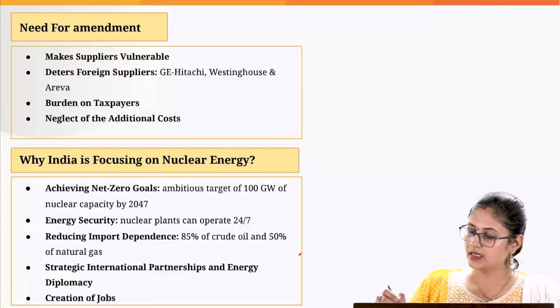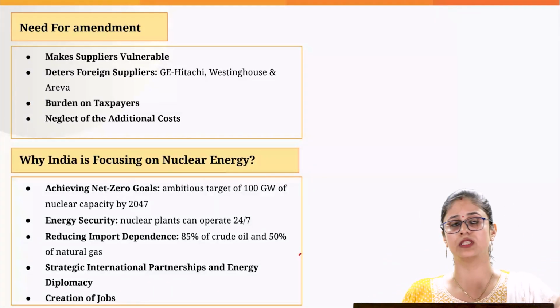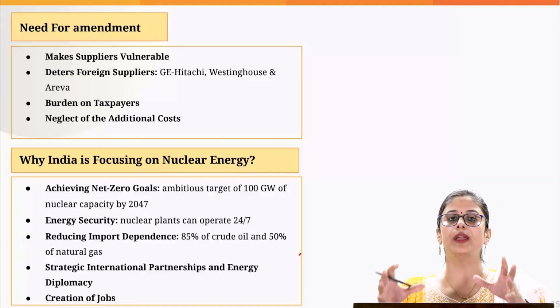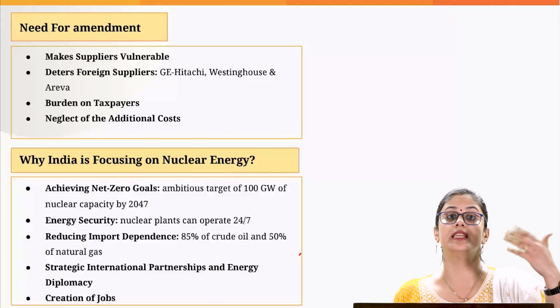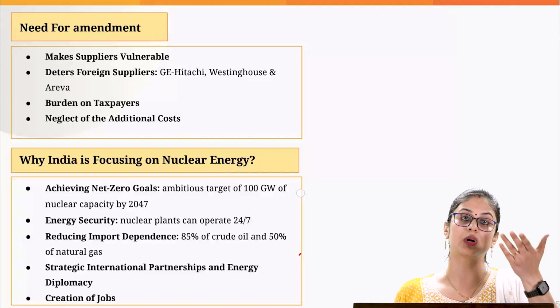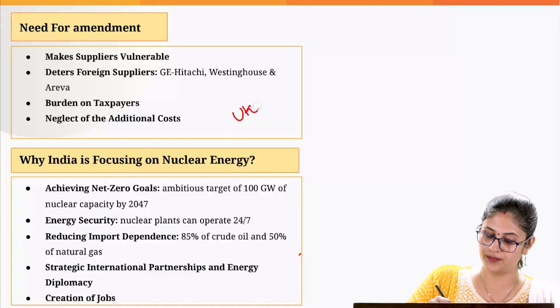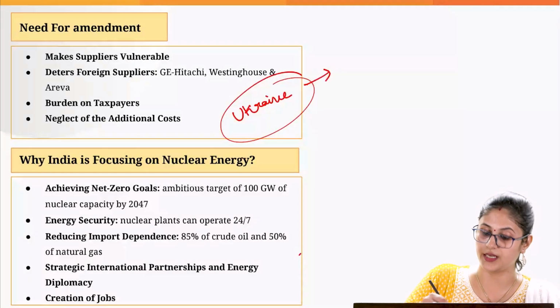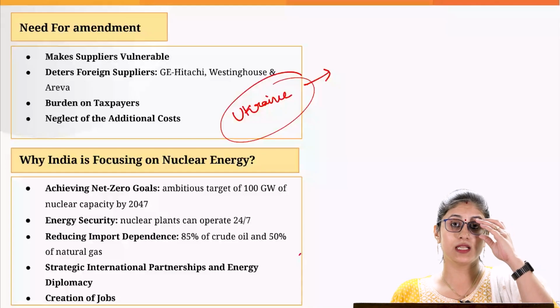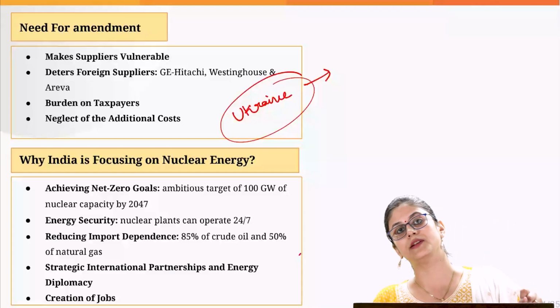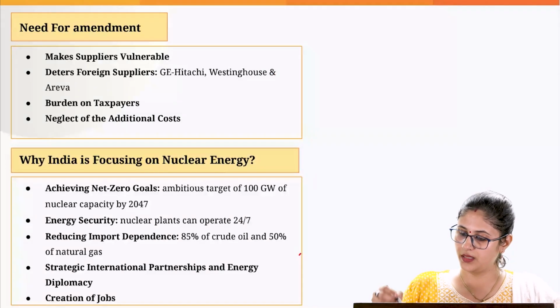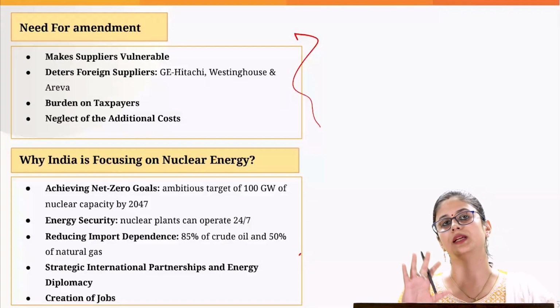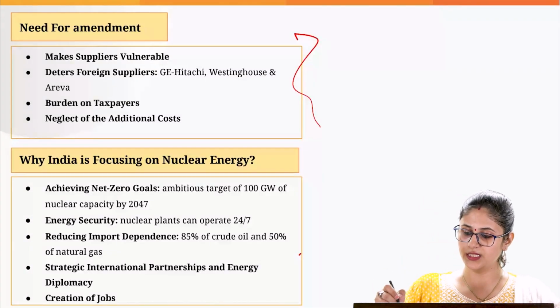And lastly, this particular act, which is the Civil Liability for Nuclear Damage Act, is silent on who is going to bear the financial burden of scientific disposal of nuclear waste, which is generated in case of a nuclear disaster, like what we witnessed during the Chernobyl disaster in Ukraine. This led to generation of huge nuclear waste. But the act is silent on who is ultimately going to bear the financial burden of scientific disposal of this nuclear waste, which is a very costly affair. So that is the reason the government is planning to bring the amendment with respect to these laws.